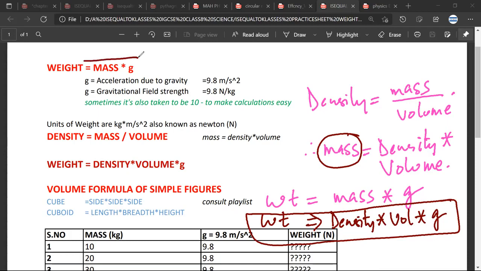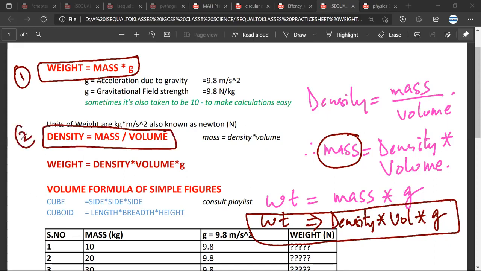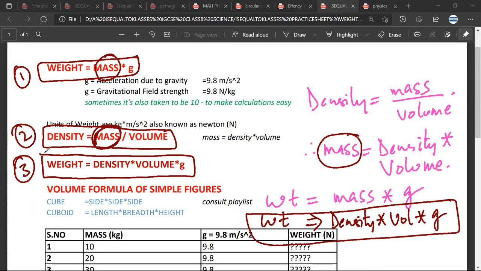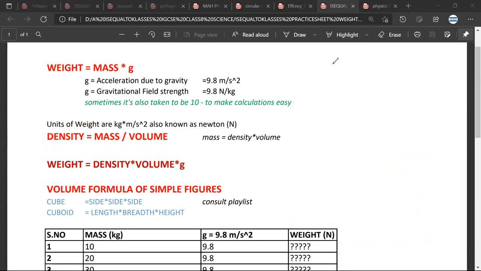So this is the first formula that you will need to understand. This is the second formula. You already have done worksheets regarding this. And from this formula, I can find the value of mass. I can put it here, and I can have a third formula, which is weight is equal to density into volume into acceleration due to gravity. Mr. Ariman, I need no doubt. Mr. Satya, any doubt? No, sir.